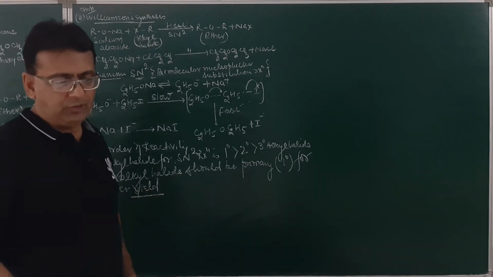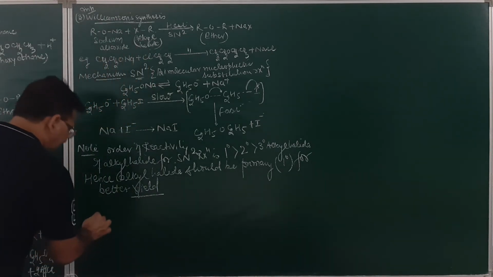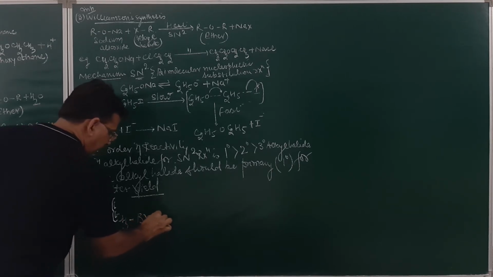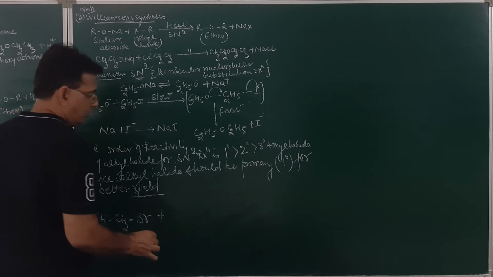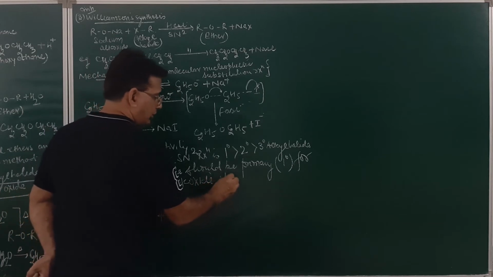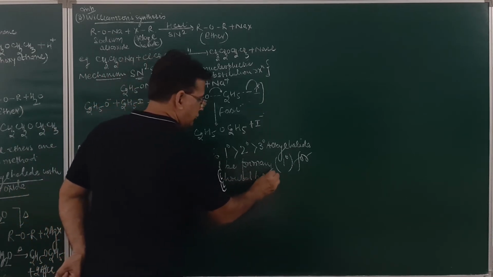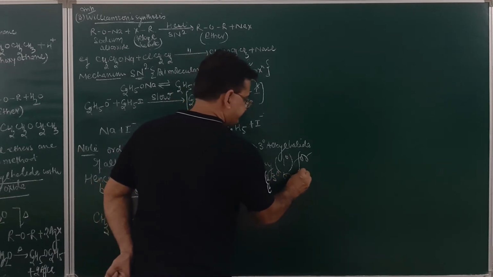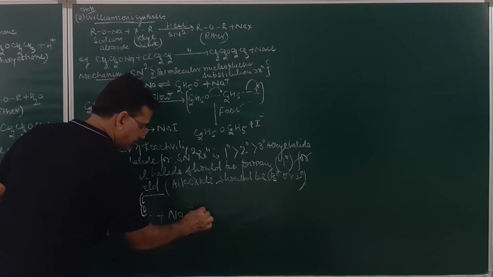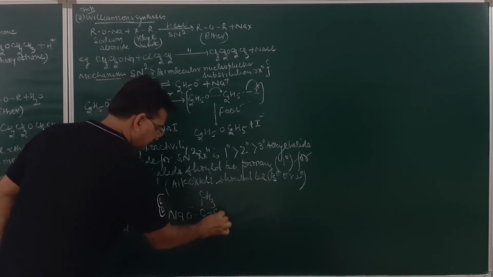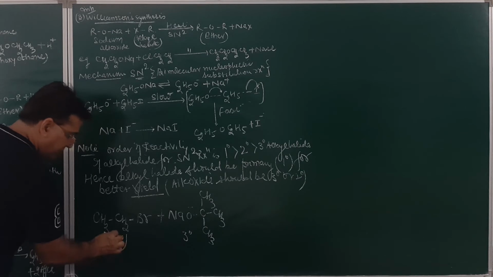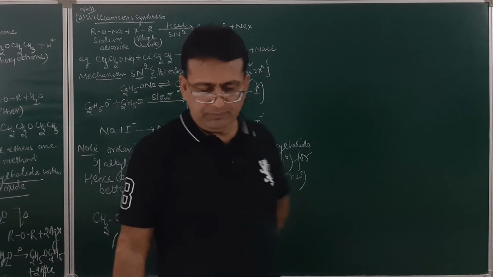As for example, if I carry out the reaction with ethyl bromide and alkoxide ion, alkoxide can be 3 degree or 2 degree. If I take alkoxide ion as 3 degree, so alkoxide is 3 degree, alkyl halide is 1 degree. In this case, the major product will be ether.